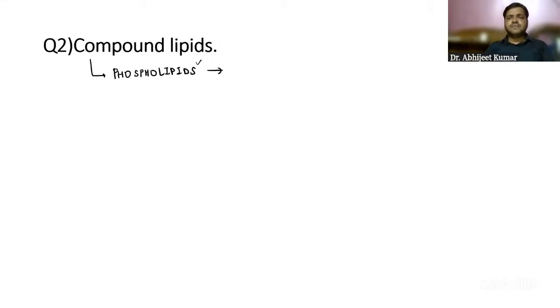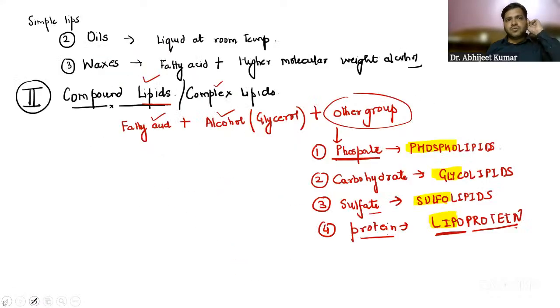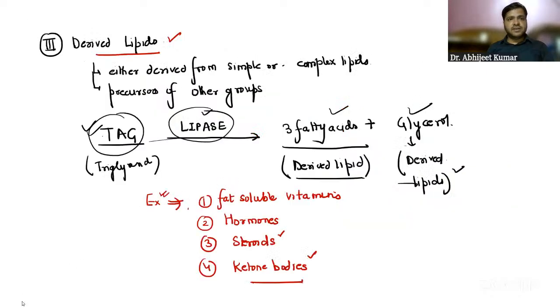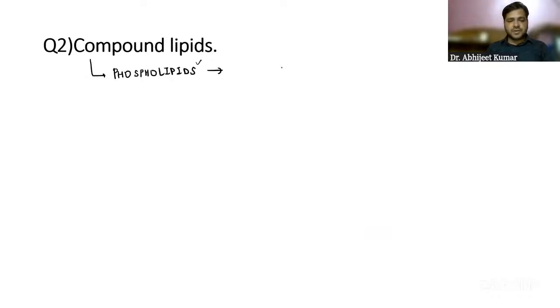There are already various functions, but before coming to the functions, let us try to understand what these phospholipids are, guys. We already know the compound lipids are fatty acids plus alcohol plus another group. If the other group is phosphate, then it is a phospholipid. So they are compound lipids with phosphoric acid, that is, with a phosphate group.